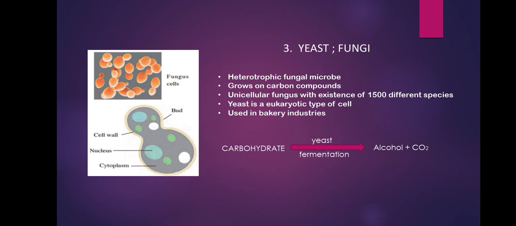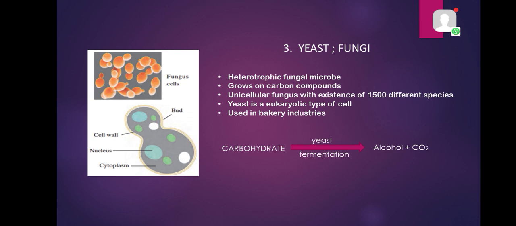These fungi are heterotrophic because they are non-green and they are microscopic. They grow on carbon compounds, which act as a source of food for this fungus. They are unicellular, and about 1500 different species of fungi are present.